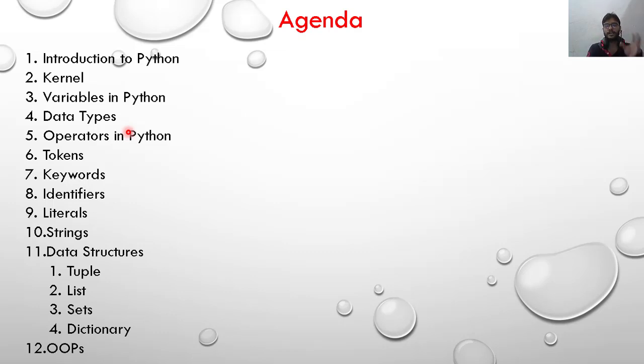Tokens. Tokens are the smallest meaningful components in a program, a small thing that has some meaning. Suppose you write int a, then you have to put a semicolon. If you don't put the semicolon, then it understands that your first line is not complete. We are not using this in Python, but somewhere you will use, if a is equal to 5, then you write a colon. Okay, so these are the tokens, the smallest meaningful components in a program. They also have some meanings.